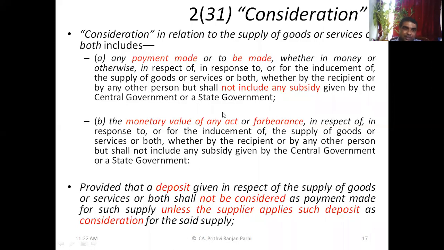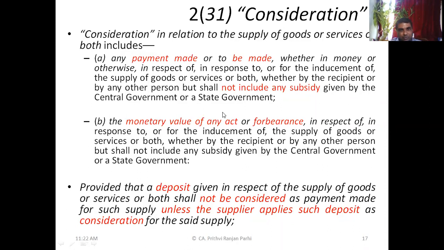Okay. Now, point B. Please read point B. The monetary value of any act or forbearance in respect of, in response to, or for the inducement of the supply of goods or services, or both, whether by the recipient or by any other person, but shall not include any subsidy given by the central government or state government.